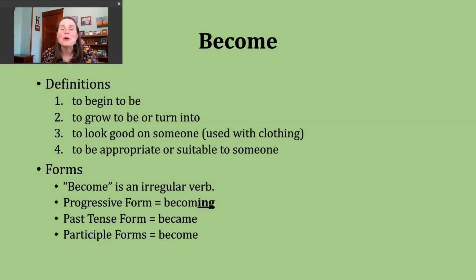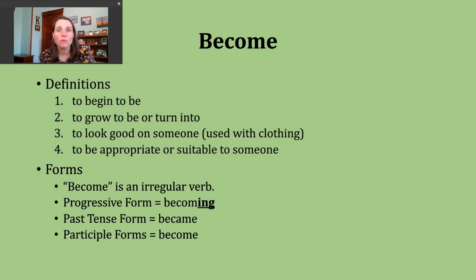For now, you should know that become is an irregular verb. To make our progressive form of the verb, we need to drop our E before adding ing. And we're doing that because our verb ends in the pattern of vowel consonant E. Our past tense form of the verb is going to require a spelling change. We're going to change the O to an A and form became.